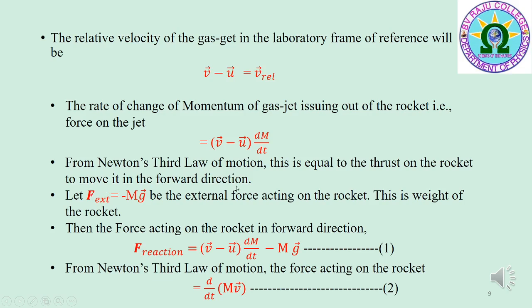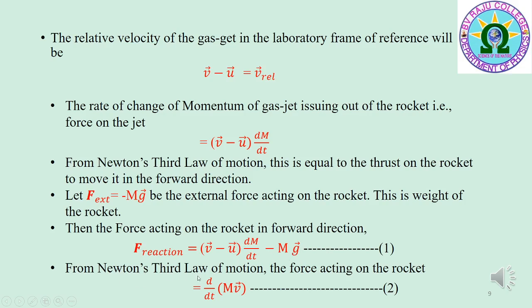Let F bar external, equal to minus mg bar, be the external force acting on the rocket. This is the weight of the rocket, where g bar is the acceleration due to gravity. Then the force acting on the rocket in the forward direction, that is F bar reaction, is equal to (v bar minus u bar) into dm by dt minus mg bar, where (v bar minus u bar) into dm by dt is in the forward direction and mg bar is in the opposite direction.